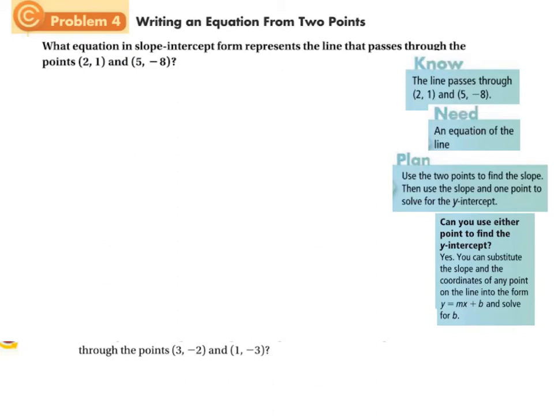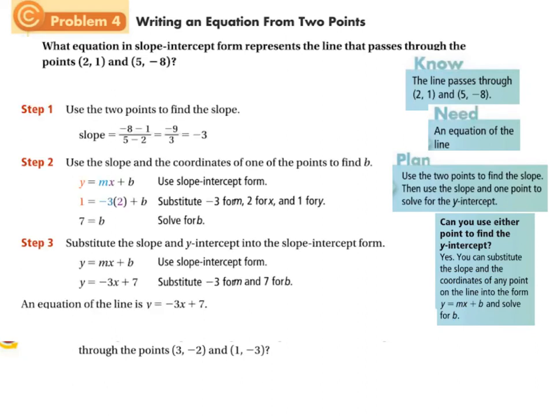So what's the plan? We can use the 2 points to find the slope, and then we can use the slope and one of the points in the equation to find the b value, the y-intercept, which is something that you haven't seen before, and we're about to do it now. Can you use either point to find the y-intercept? Yes. How are we going to do it?